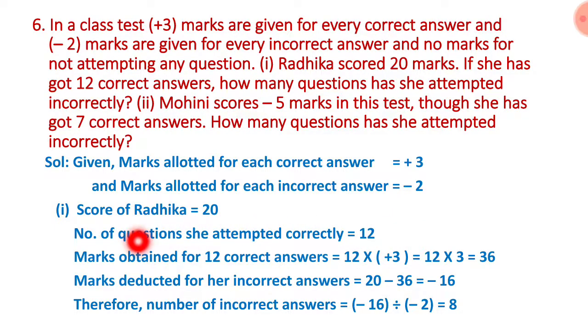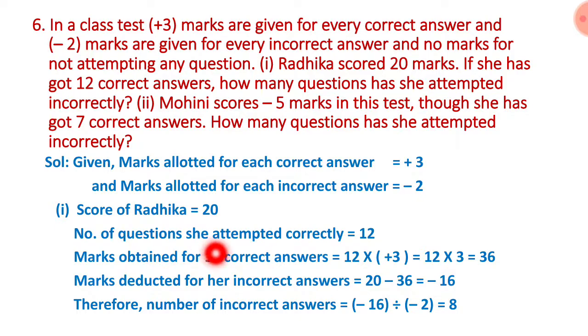If she attempted 12 correctly, how many marks should she get? That is, marks obtained for 12 correct answers is equal to 12 into plus 3. Positive integer, no need to put plus. 12 into 3, 12 threes are 36. Totally 36 marks she got. But score is only 20, means remaining marks, where did they go?